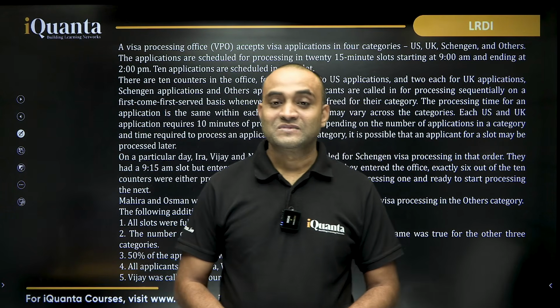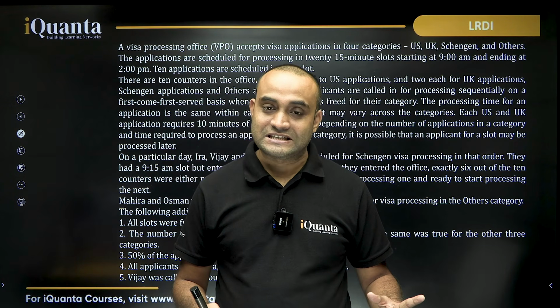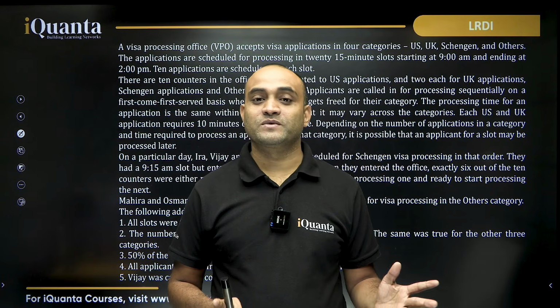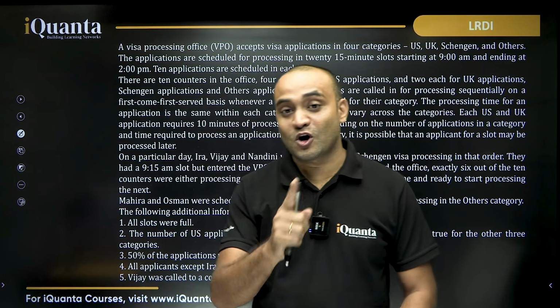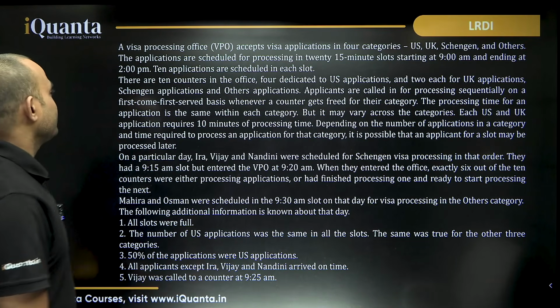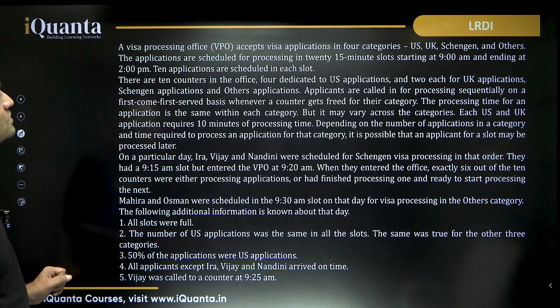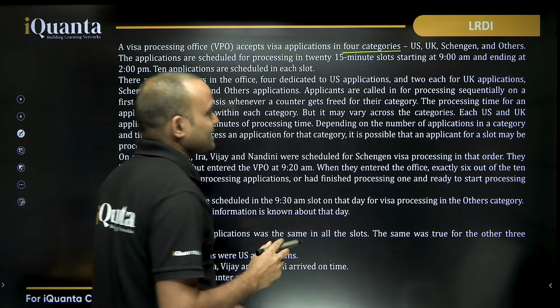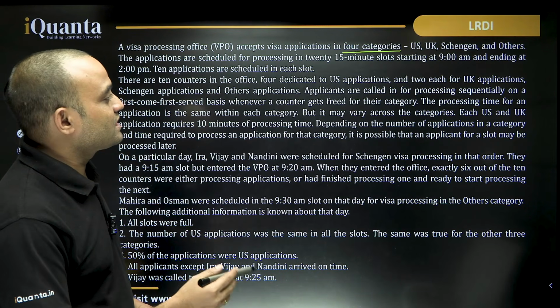Hi everyone, let's discuss one of the most amazing sets that were ever asked in CAT, and this set is from CAT 2023 slot 1. It says a visa processing office, VPO, accepts visa applications in 4 categories. Those categories are US, UK, Schengen and others.